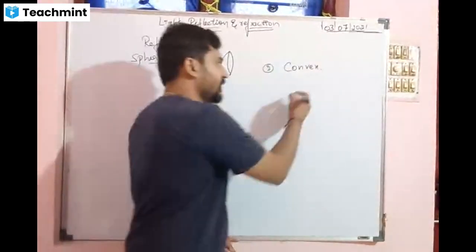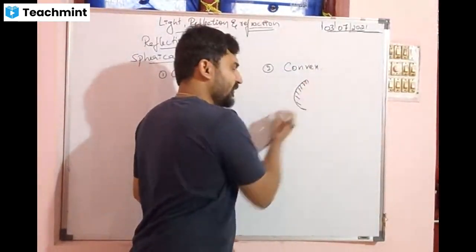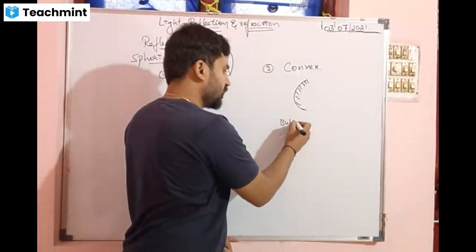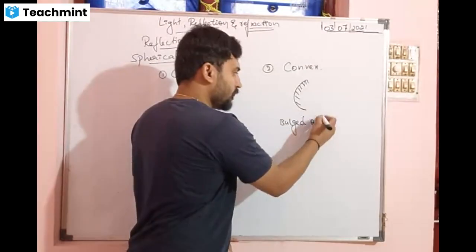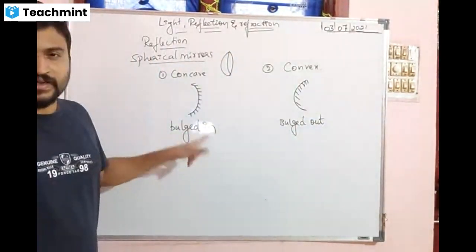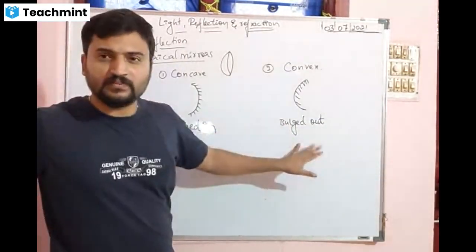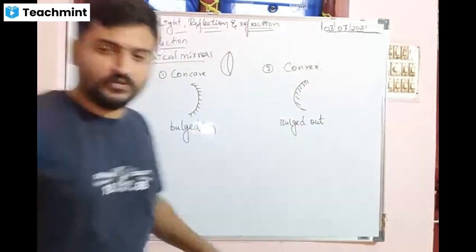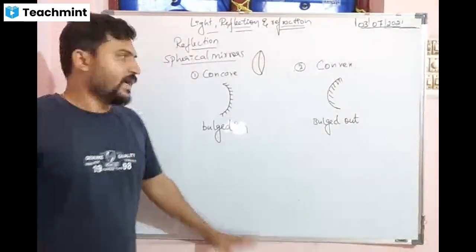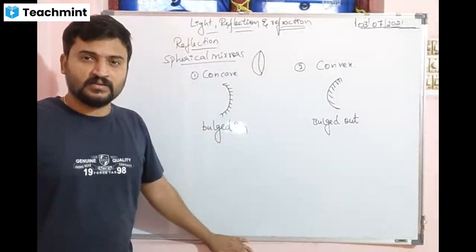Okay, now let us understand the convex. It is called silvering inside. So this is the reflecting surface which is bulged out. In a concave mirror, the reflecting surface is bulged in. In a convex mirror, the reflecting surface is bulged out. These are the two types of spherical mirror, and both of them have their own characteristics.